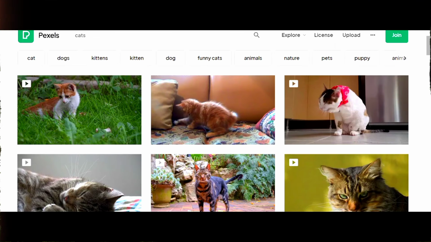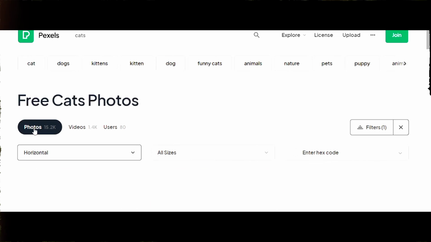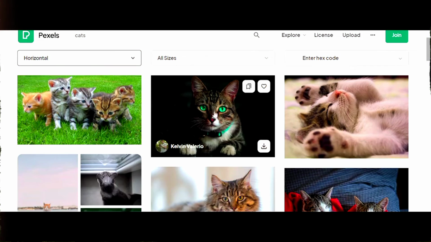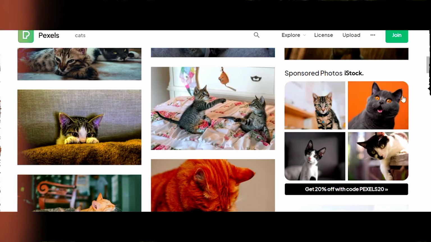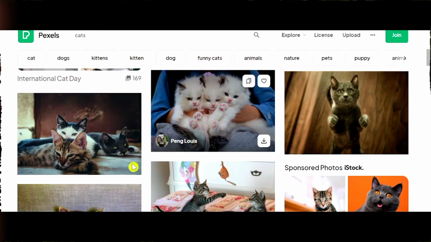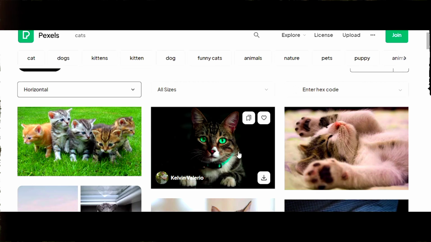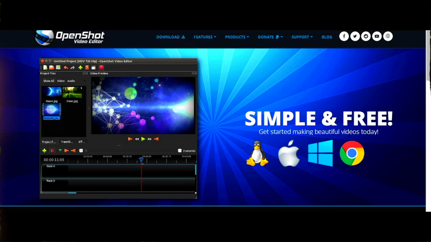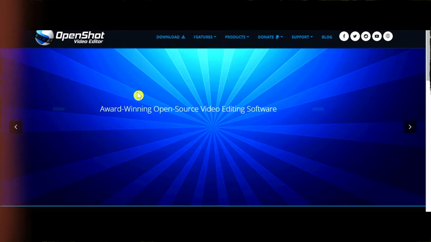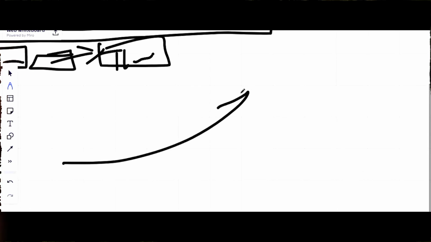How you are going to get a thumbnail is pretty interesting. You can click on photos, and you are going to get these awesome videos, and after that you get the images. This looks pretty awesome, this looks pretty awesome, right? This is just amazing, and this thing is completely free for you. You can use this, and whenever you compile the whole thing, your videos are going to get some growth.